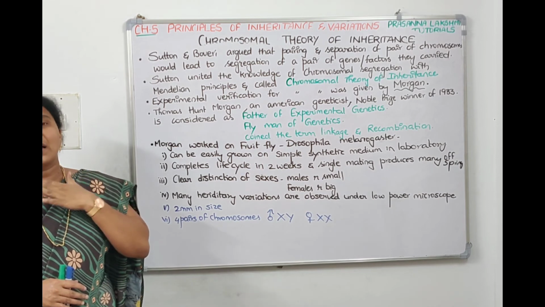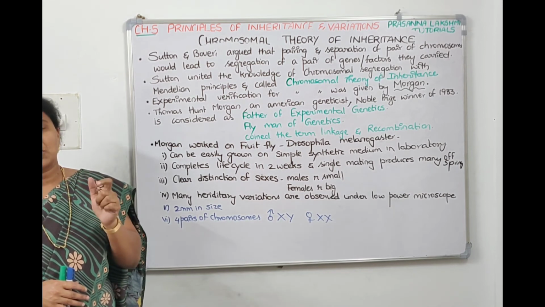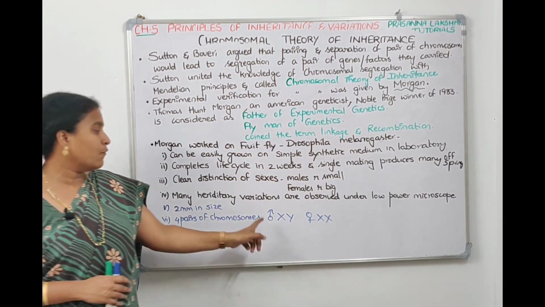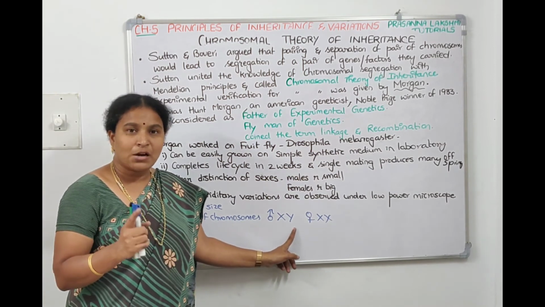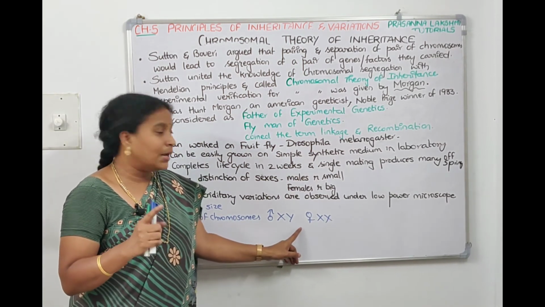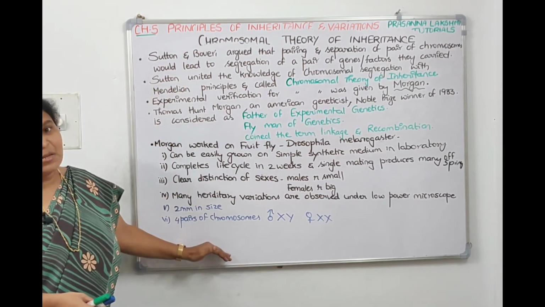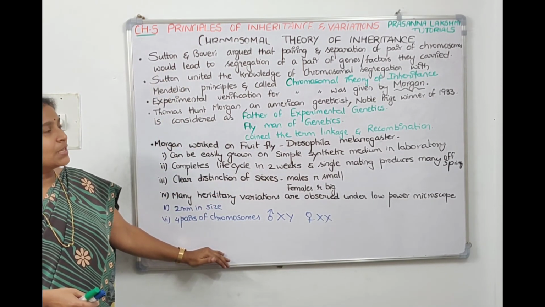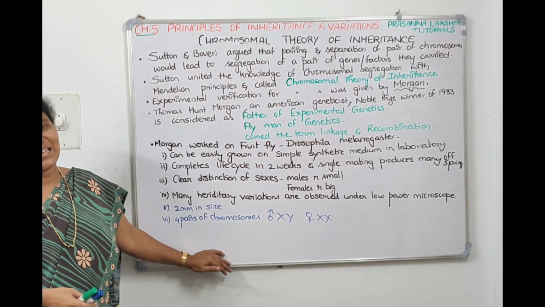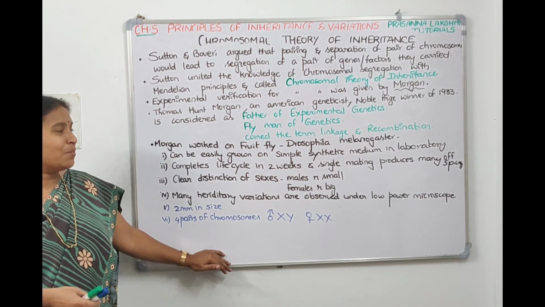The allosomes are like us only, XX, XY sex determination. XX for female, XY for male. The allosomes in male Drosophila are X and Y. The allosomes of female are X and X. So this is the remaining part of the chromosomal theory of inheritance. Take a screenshot, then we will talk about linkage and recombination, the concept explained by Morgan.